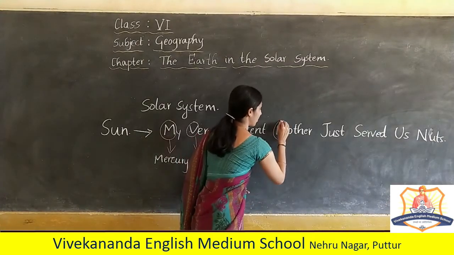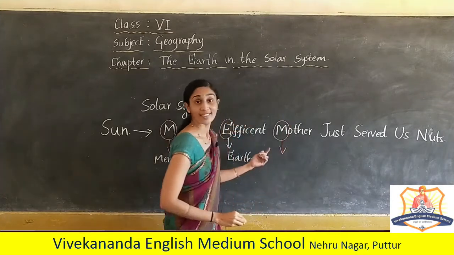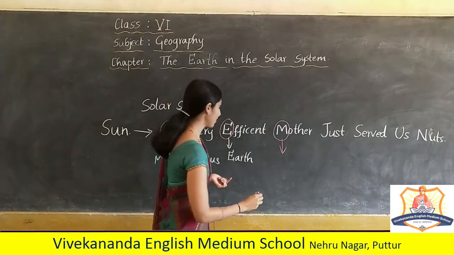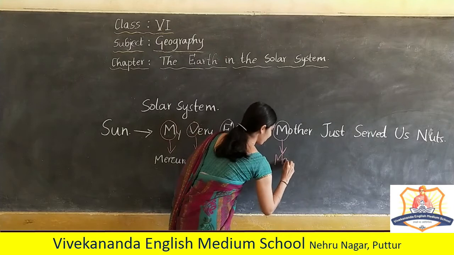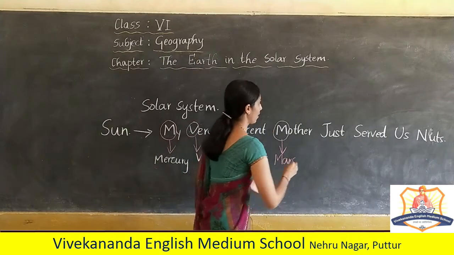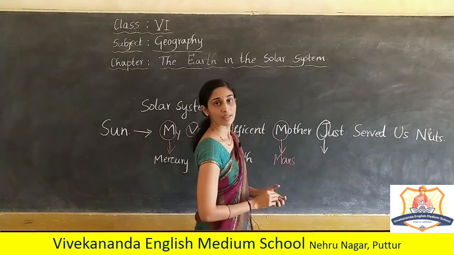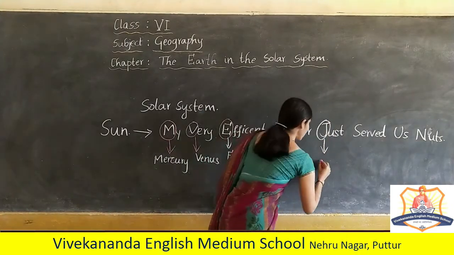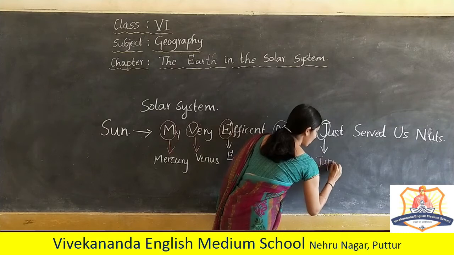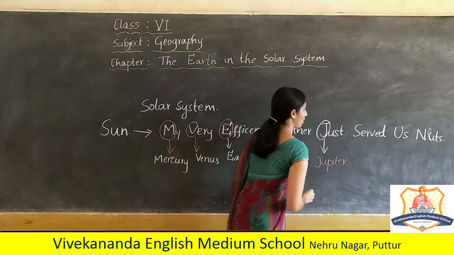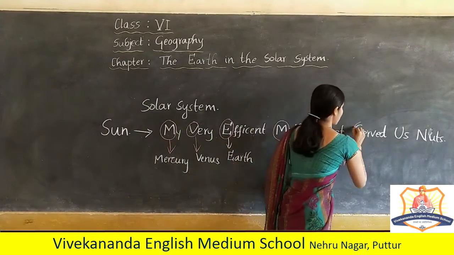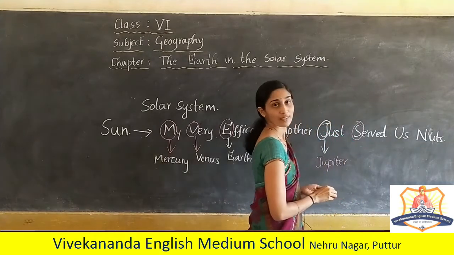Mother. The red planet. What it is? Mars. Just remember Jupiter. Third, which is that?